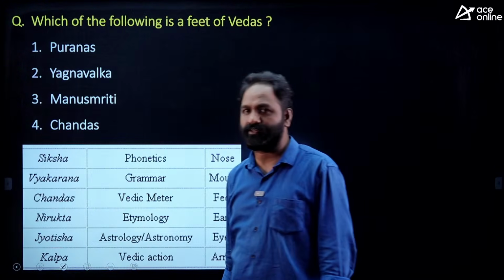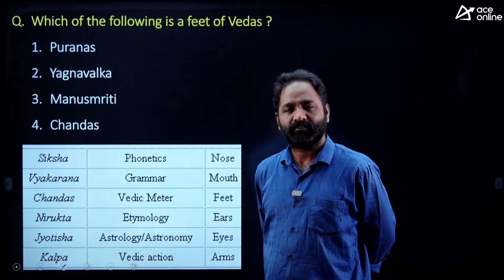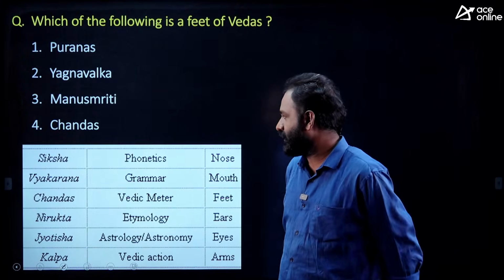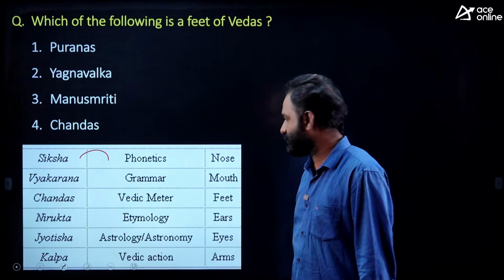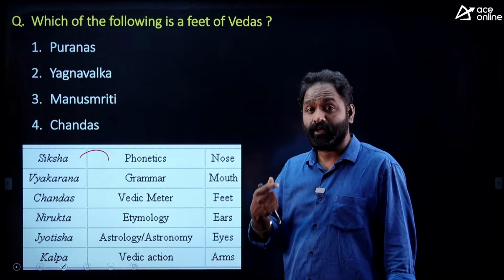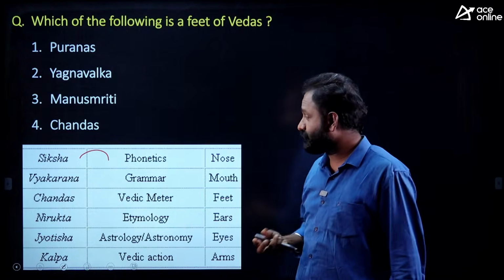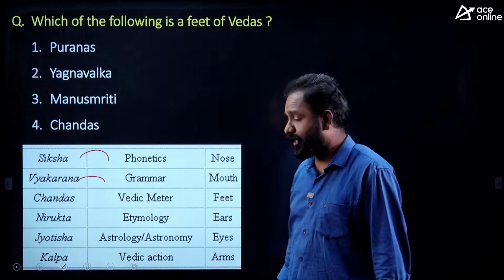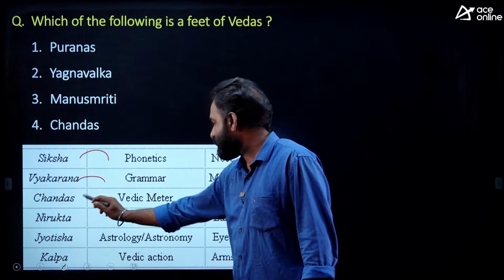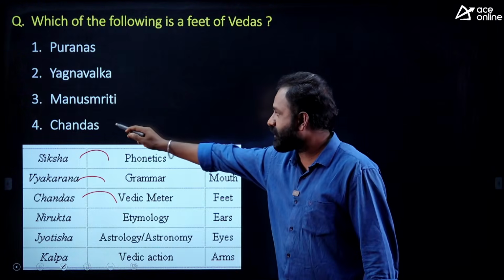Let's see. Six Vedangas are there. If you want to understand the Vedas, reading the Vedangas is very, very important. Siksha talks about phonetics, the sound of the word. It is nothing but the nose. And Vyakarana is grammar, the mouth. Chandas, the Vedic meter, is the feet. That is the right answer.